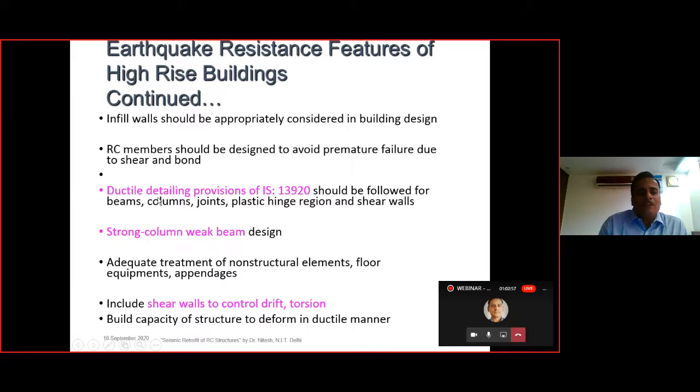Then we have to see the ductile detailing provision as per IS 13920. In case it is SMRF, then we have to go for the IS 13920 provision. That is, in the case of seismic zone number 4 and 5, it is mandatory, and in the case of seismic zone number 3, it is optional. That is, we need to provide the SMRF or OMRF. Nowadays it is even mandated for seismic zone number 3 that we need to go for the SMRF only, that is the ductile detailing provision of IS 13920 has to be provided for seismic zone number 3, 4 and 5.